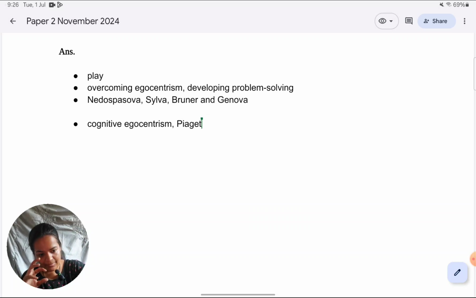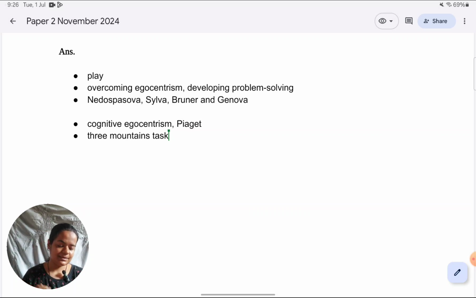Because it's a discuss question, it's not about evaluating individual studies, my focus is going to be on the larger area of egocentrism. And then after I have explained all these aspects, I will also explain the three mountains task, because now I start narrowing down to the study. Now I want to transition into the study because I want to use it as an example of showing how cognitive egocentrism is overcome through play.